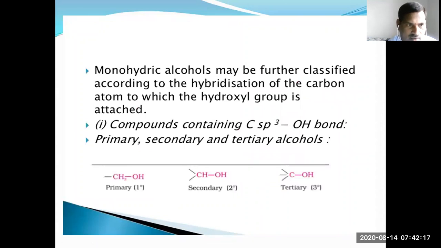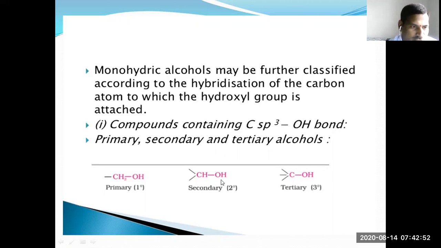Monohydric alcohols may be further classified into primary, secondary, tertiary alcohols or hydroxy compounds. Primary means the hydroxyl group is attached with the primary carbon, that is a CH2 carbon, called a primary alcohol or primary hydroxy compound.